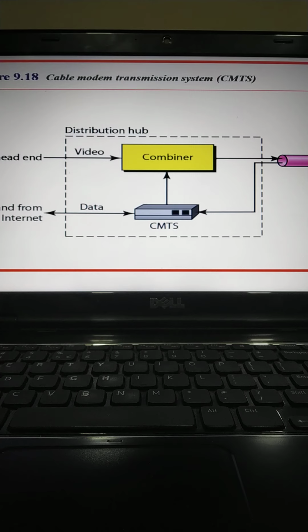Now in this chapter, that is chapter number 9, we have discussed important topics: the telephone network, then the dial-up modems, then the digital subscriber line, and finally the cable network. So all these 4 topics are included in chapter number 9. One more reminder, we are talking about transmission media, that is module number 2. Module number 2 covers 3 chapters of Forouzan: chapter number 7, chapter number 9 and chapter number 16. We have already covered chapter number 7. Today we have completed chapter number 9, and in the next series we will start chapter number 16, which covers cellular telephony and satellite networks. Thank you.